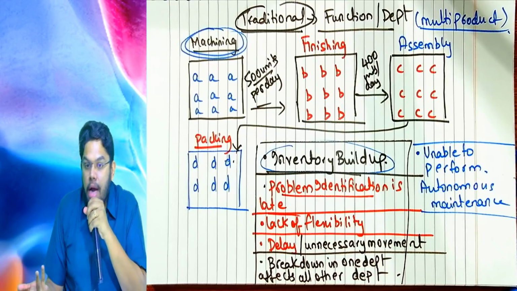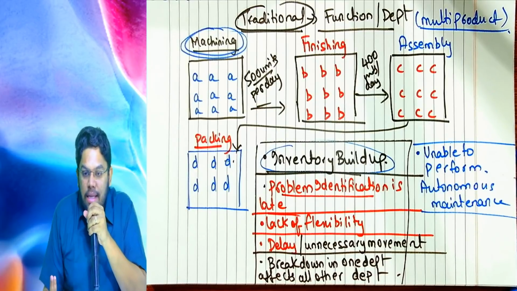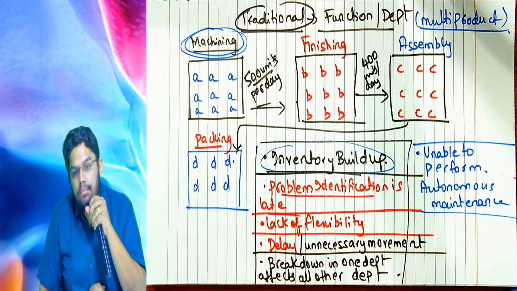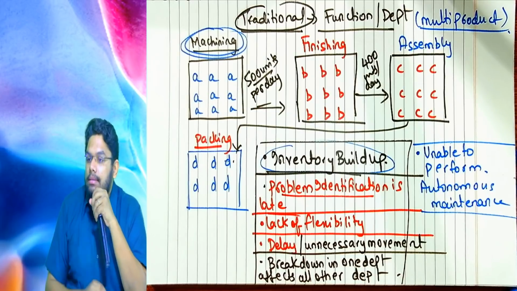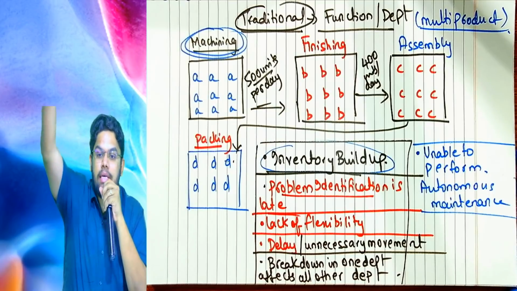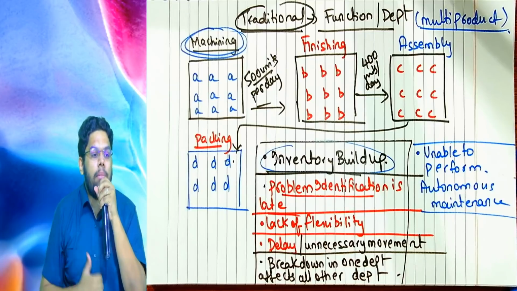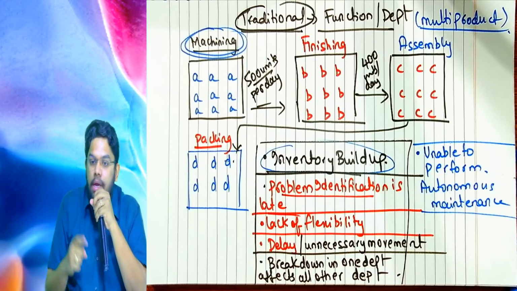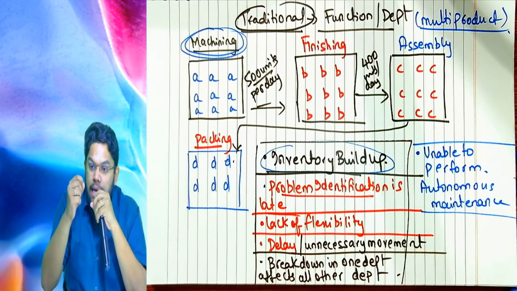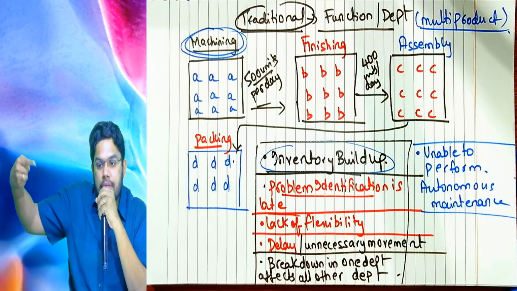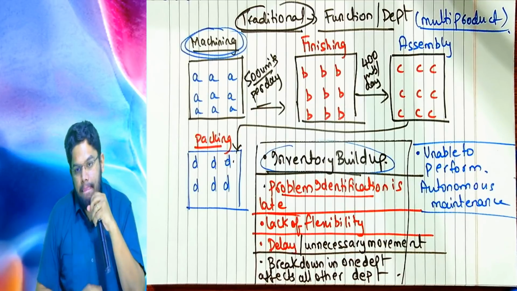And if the finishing department also fails to detect the defect, it will be passed on to assembly, and from assembly to packing. Imagine the defect is detected at the stage of packing. The delay in problem identification is very dangerous for the company, because it means many units with the defect are already produced unknowingly.